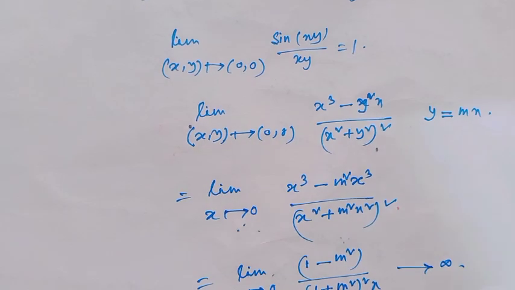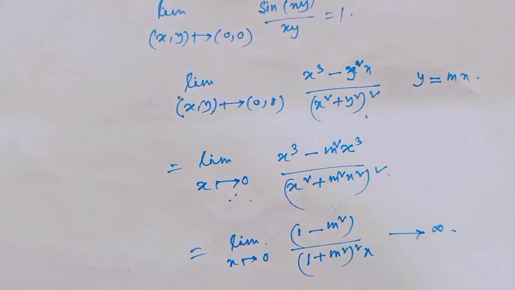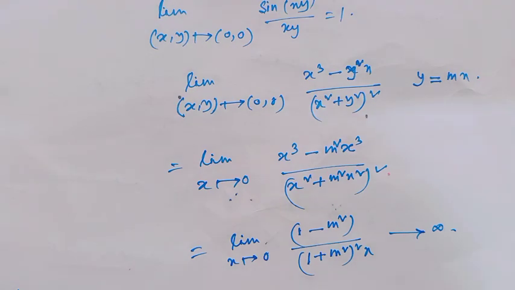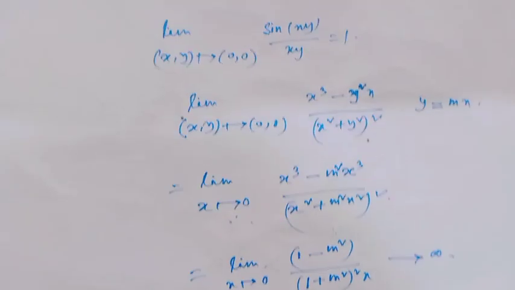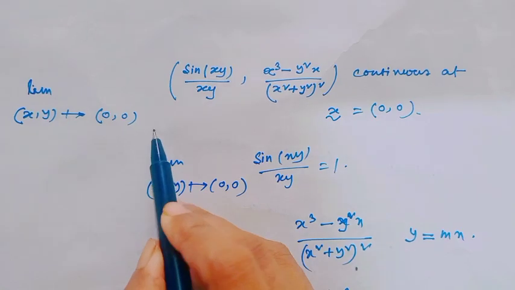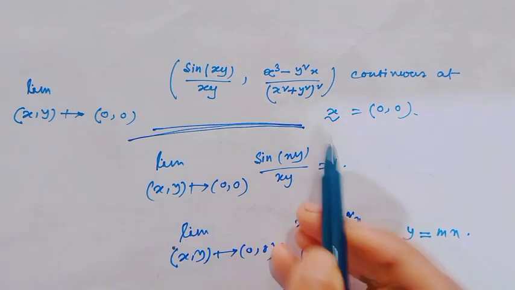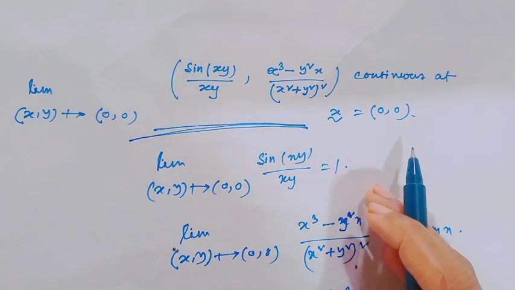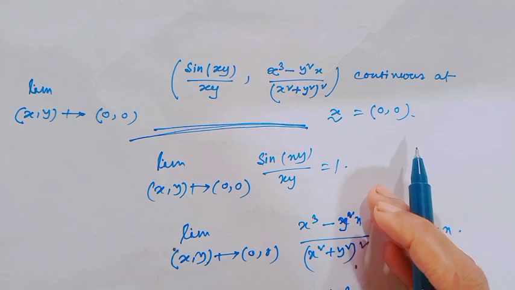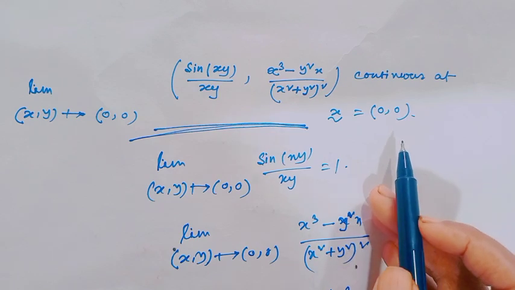That means this limit does not exist. And since this limit does not exist, the whole limit of this function does not exist. And since the limit does not exist, that means the function is not continuous at the point (0,0).